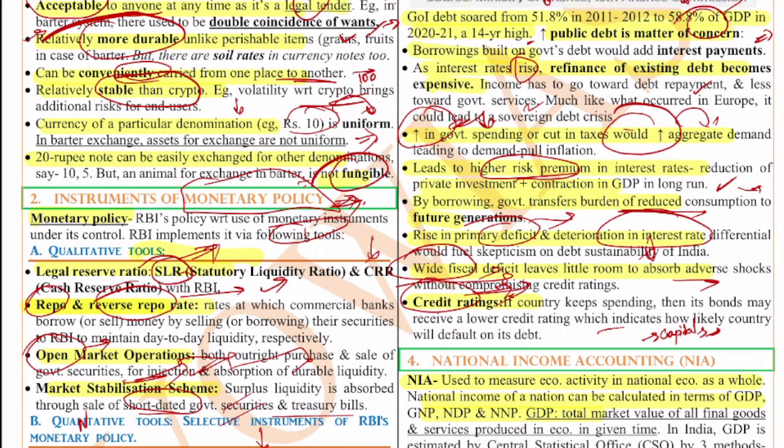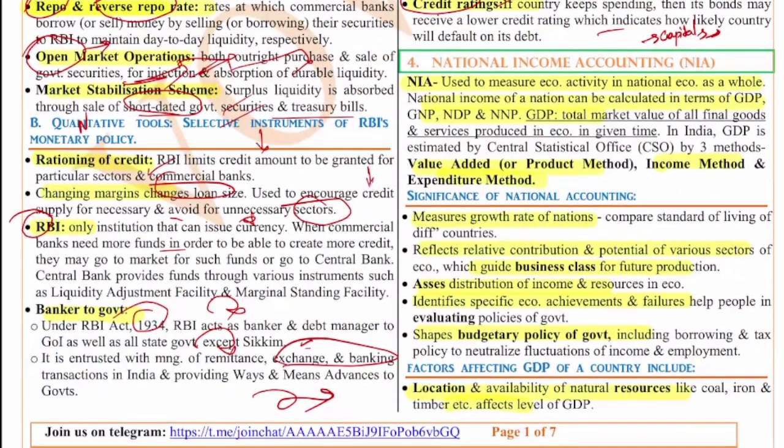So debt, when it is used for unproductive uses, is always harmful. But if it is used for productive uses, if it is put into use for the productive things, then debt is very much good. Okay. Now let's move on to the next question, the fourth question, the national income accounting.